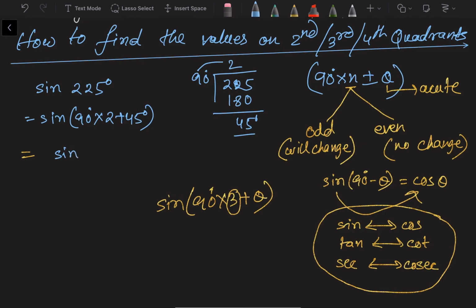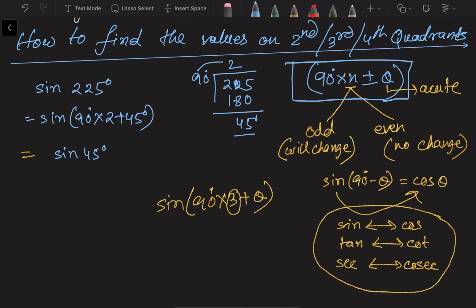Okay, and what is the acute angle? 45 degree, whatever the plus or minus is. Here 90 into n plus or minus theta is given, so either positive or negative, it will never affect the angle. So just after writing the sign, after observing the multiple of 90, put the acute angle directly. That means after observing 90 into 2, since 2 is an even number, sine will remain sine, and the acute angle we can put directly.